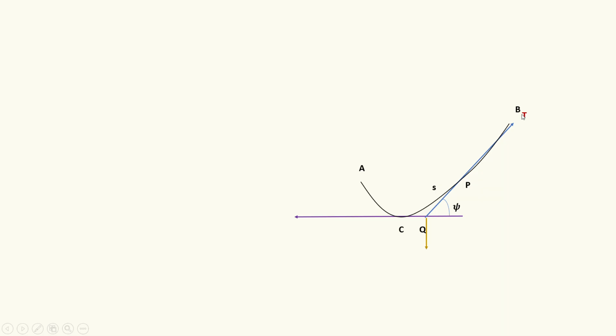So first, the tension T at P along the tangent, and then the tension T naught at C along this tangent, and then the weight sW acting through Q.